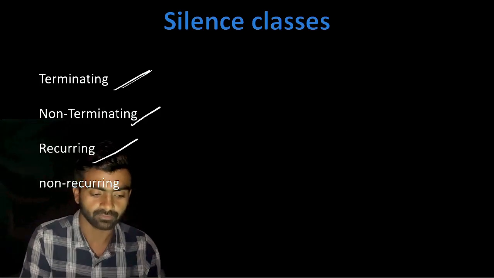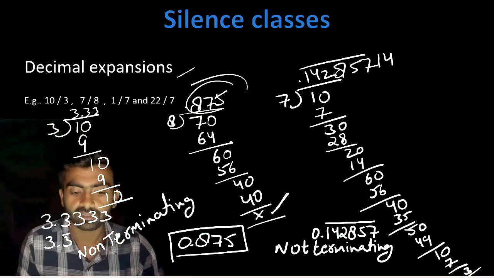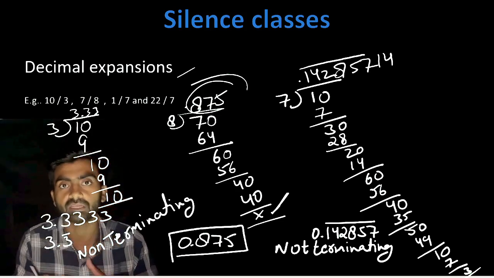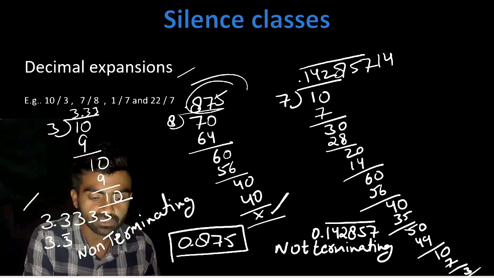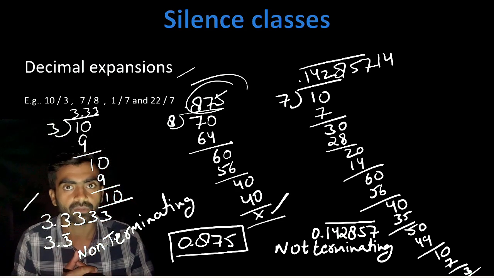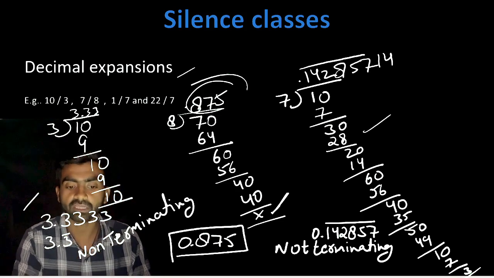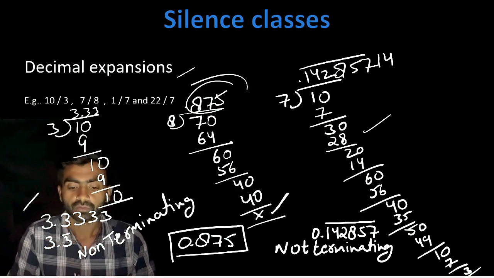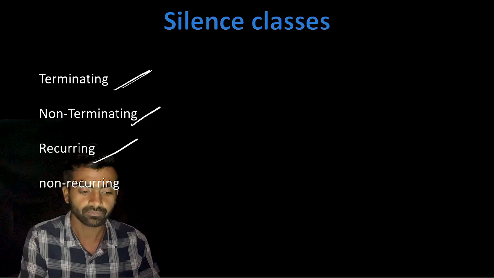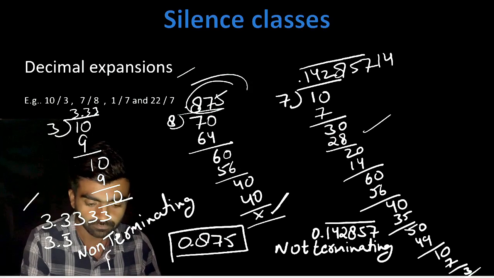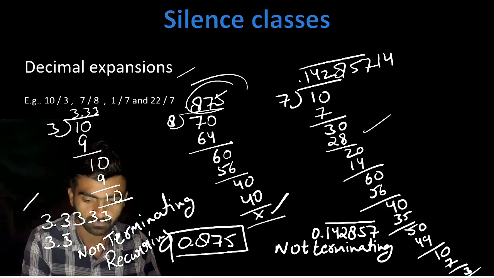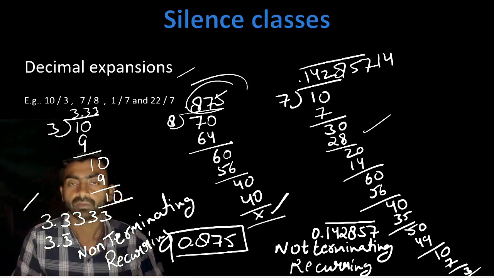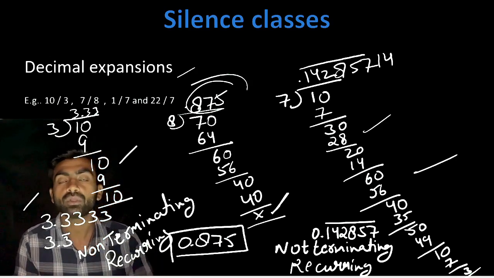Now what is recurring? Recurring means the number is coming again and again, the number is repeating itself. Over here you can check, 3 is repeating itself again and again. And over here, 142857 is repeating again and again. So they are non-terminating and recurring. And this one is also non-terminating, recurring. So this one and this one are non-terminating, recurring.